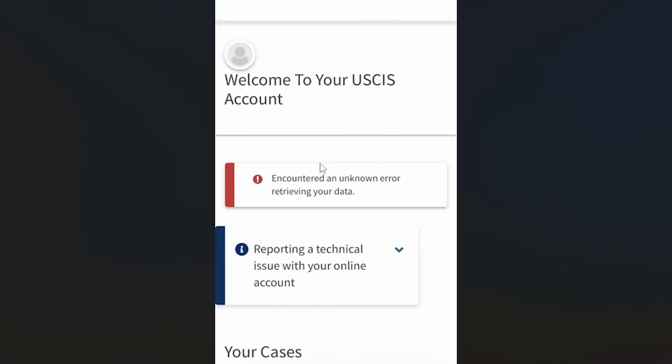You get this error message which says "encountered an unknown error retrieving your data" with the United States Citizenship and Immigration Services website, which is USCIS. Make sure to follow these instructions very carefully, and they'll guide you on how to resolve this issue. This is a very common problem.